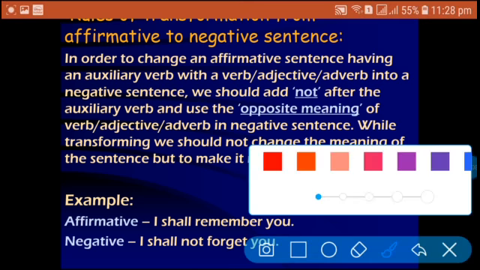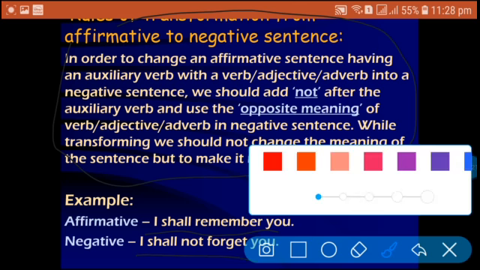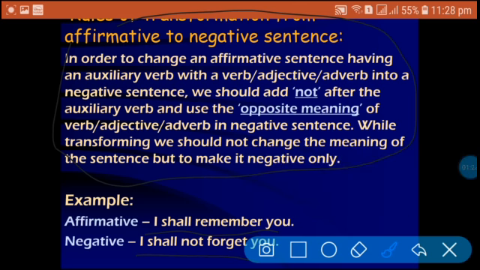You can see that everything is written here and two examples are also given. I shall remember you. So this is the subject, this is the auxiliary verb, this is the verb, and this is the extension.